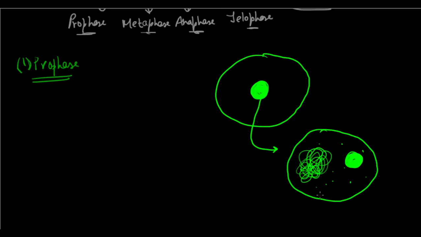Right? So this thread-like structure and this rounded, wound thread kind of thing is nothing but the chromatin material, which is the material which contains the genetic material. It is the brain kind of, mainly the storage place of the chromatin. And this dark kind of structure, as you know, is the nucleolus. So this was just a glance at the nucleus, and this membrane is the nuclear membrane.